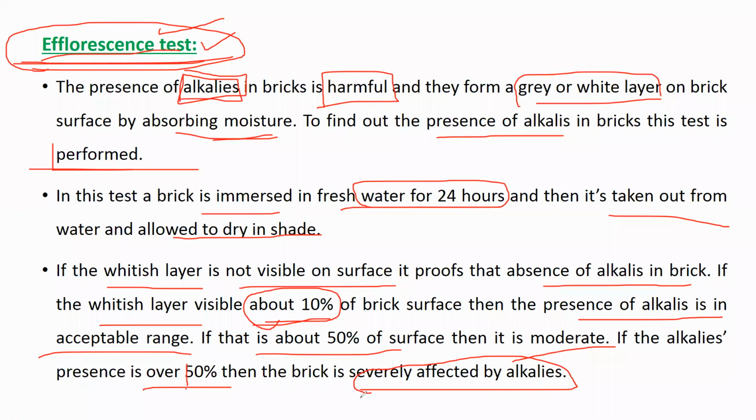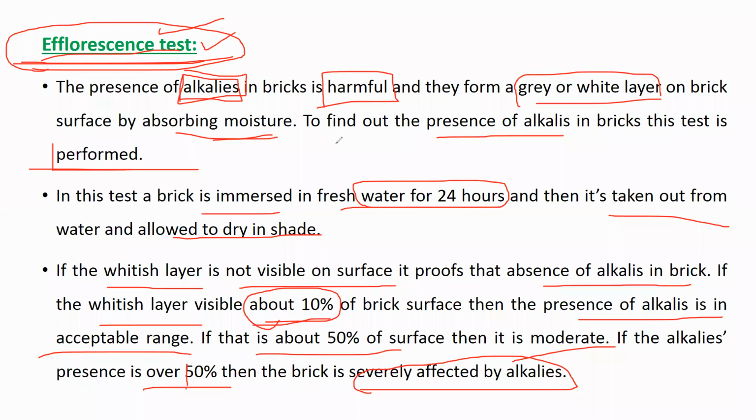Understood this efflorescence test? What we have to do? We have to take a dry brick, then put it into the water for 24 hours. After 24 hours, take out the brick from the water tank, then dry it in the shade.